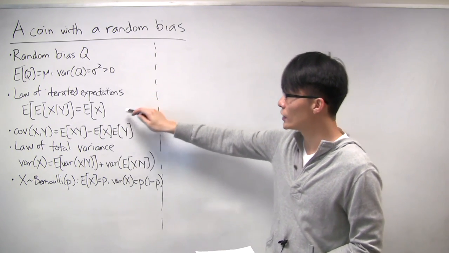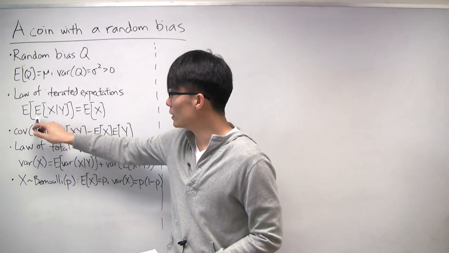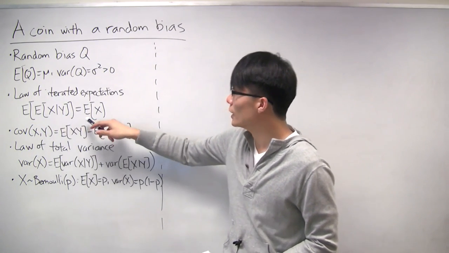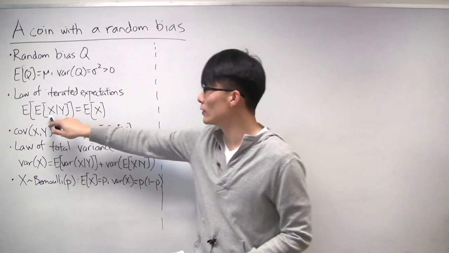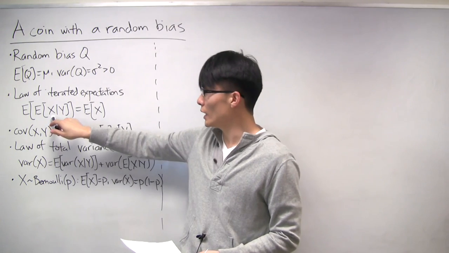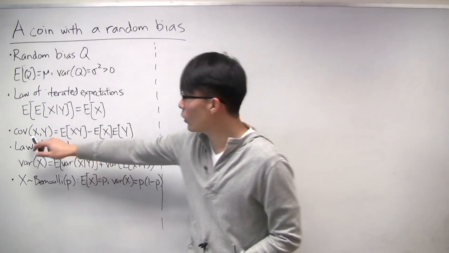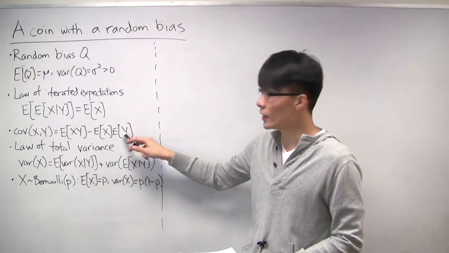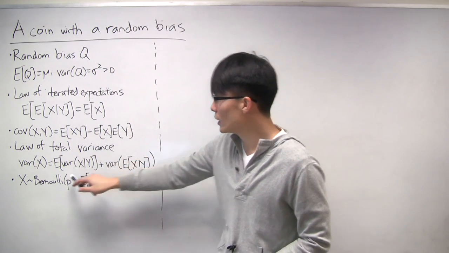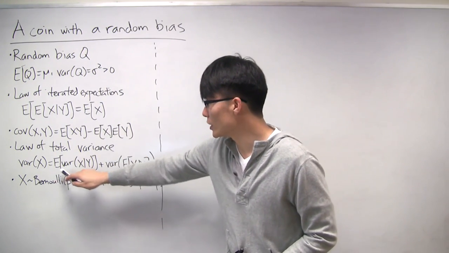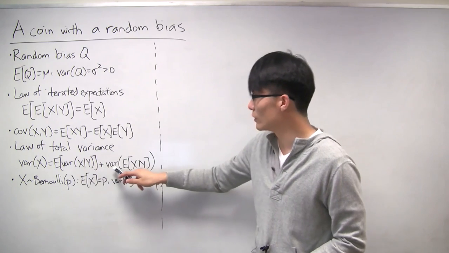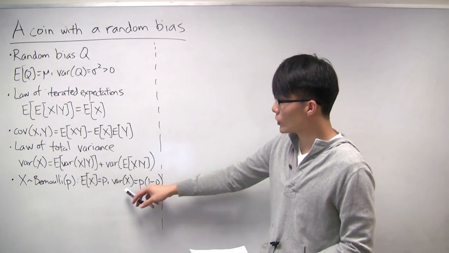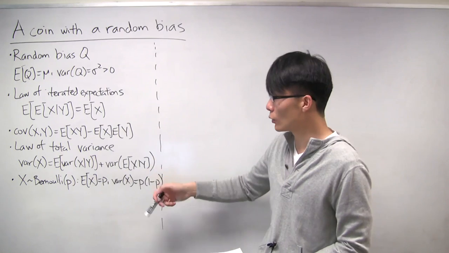The law of iterated expectations tells you that when you take the expectation of a conditional expectation, you get just the expectation of the inner random variable. The covariance of two random variables is just the expectation of the product minus the product of the expectations. The law of total variance is the expectation of a conditional variance plus the variance of a conditional expectation. And the last thing, of course, is that we're dealing with a bunch of Bernoulli random variables, coin flips.